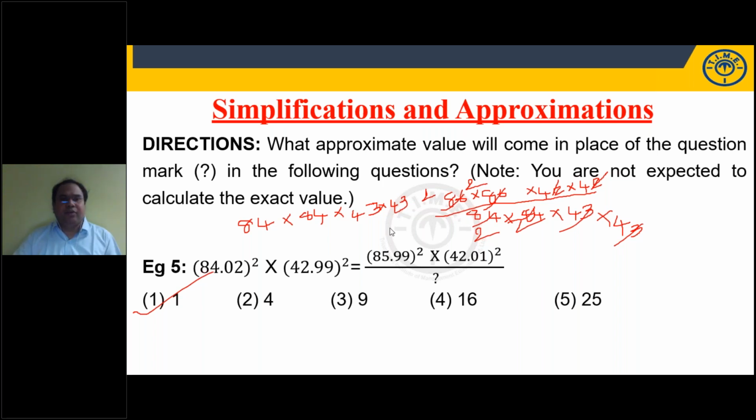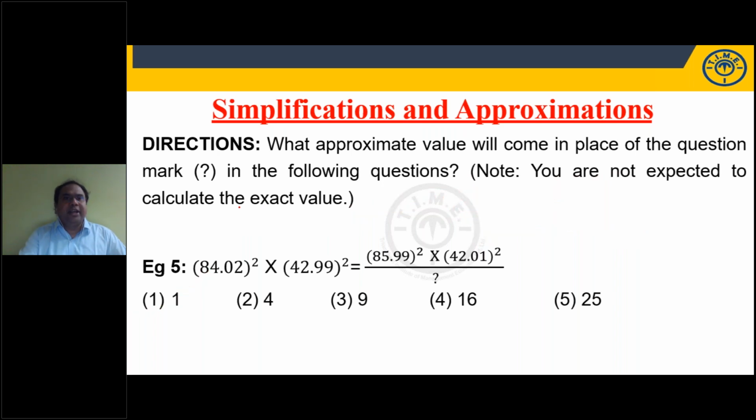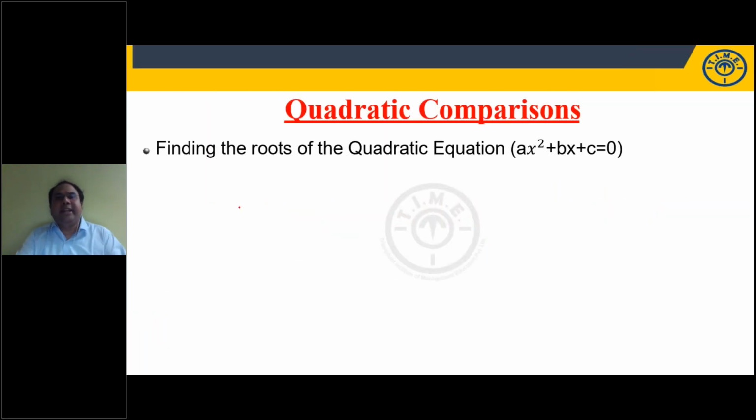So 84.02, take it as 84. 42.99, we'll take it as 43. Correct, 1 is correct, Vidya. 85.99, 86. Right. We have seen a few questions from simplification and approximation. Let us look at quadratic comparisons.